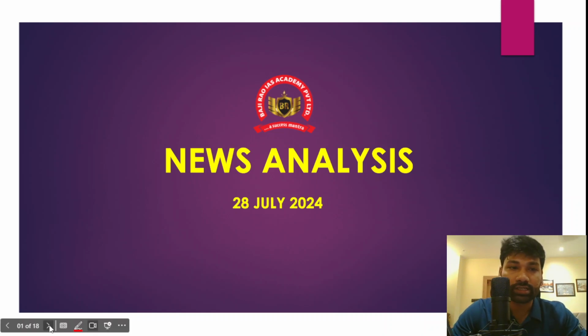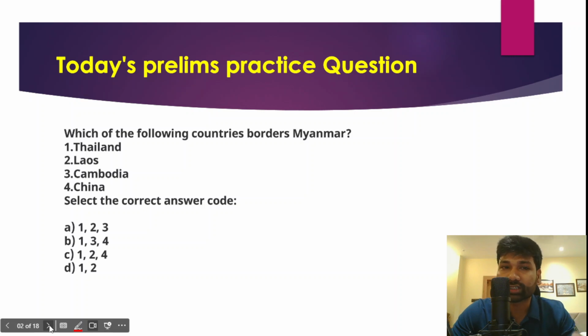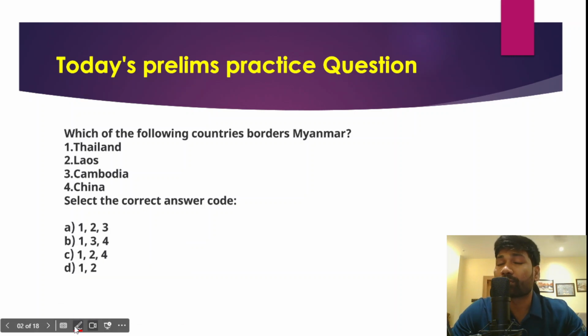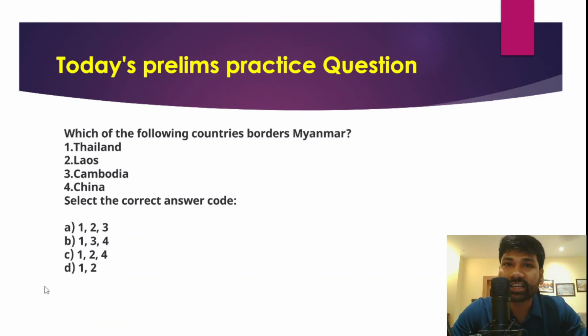Now, the question is a very easy question. The question is with respect to the countries with which Myanmar shares its borders or boundary. Myanmar is very often in the news in recent times. Why? Because a military regime has taken over the democratically elected government in Myanmar, and there is also a civil war-like situation going on. Because of that, Myanmar is constantly in the news.